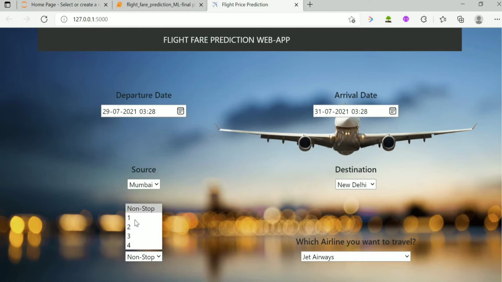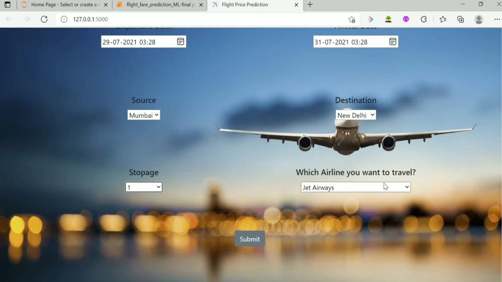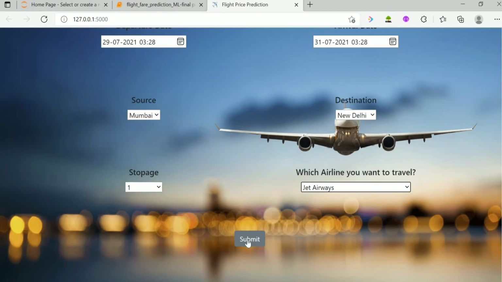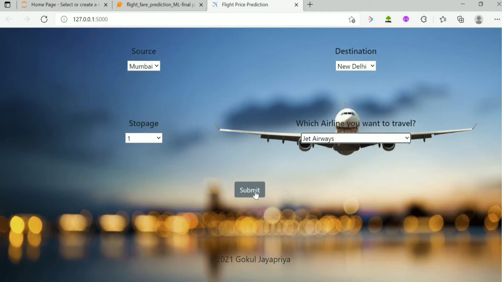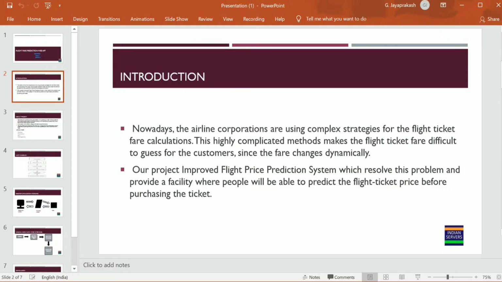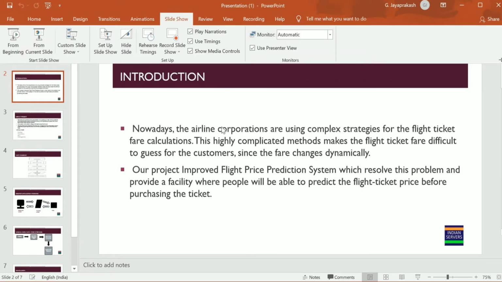I will select one stop between the source and destination, and the airline as Jet Airways. I will submit. Here it will predict the flight price and show it in the tab. Let's come back to the slide.